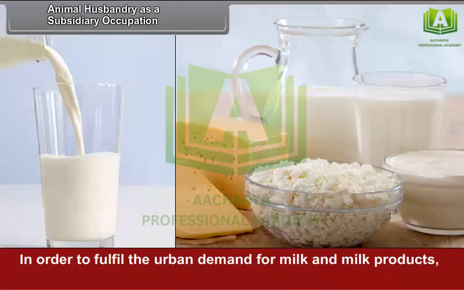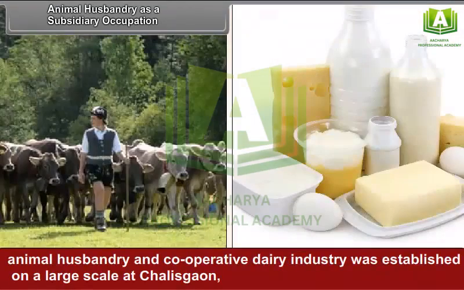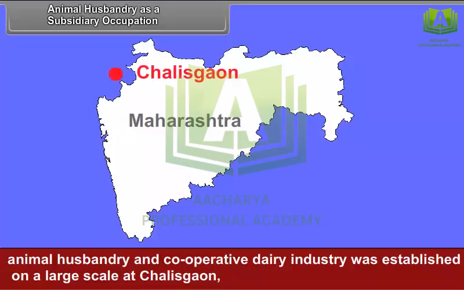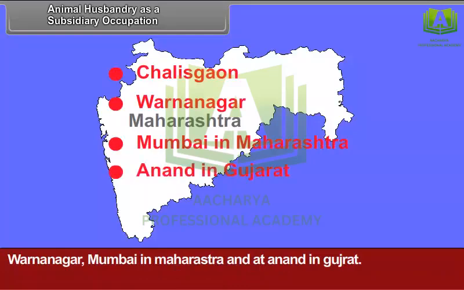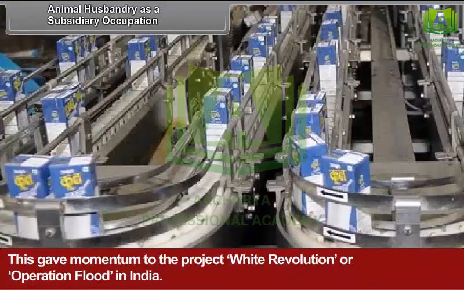In order to fulfill the urban demand for milk and milk products, animal husbandry and cooperative dairy industry was established on a large scale at Chharisgaon, Varnanagar, Mumbai in Maharashtra, and at Anand in Gujarat. This gave momentum to the project White Revolution or Operation Flood in India.